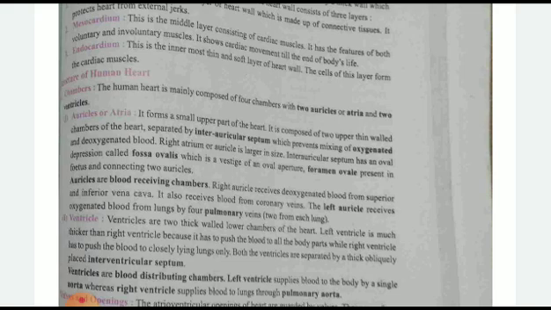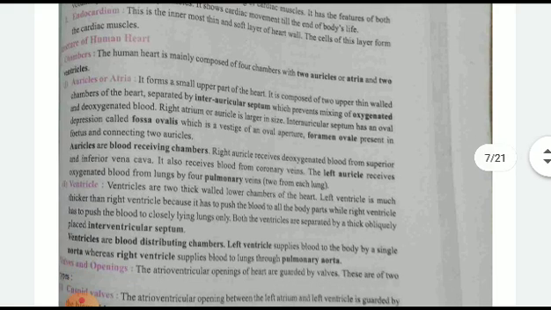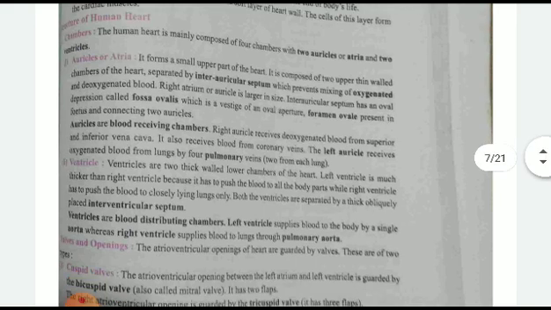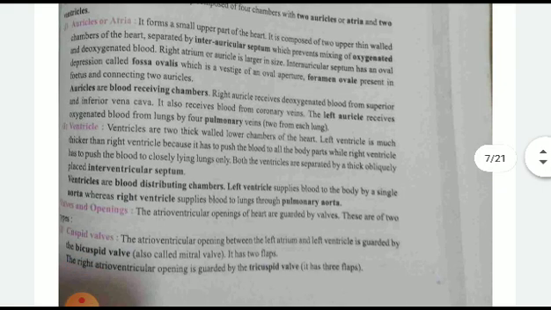The human heart is composed of four chambers, two auricles and two ventricles. The two auricles form the small upper part of the heart. They are two upper thin-walled chambers of the heart separated by the interauricular septum, and they also contain oxygenated blood, and the foramen ovale is present in the fetus. Auricles are the blood receiving chambers, receiving oxygenated blood from the lungs through the pulmonary veins.